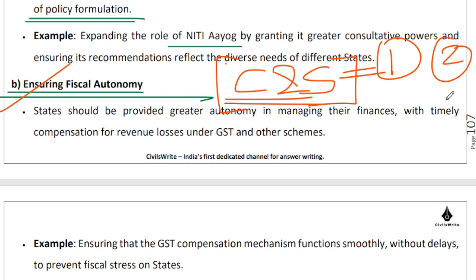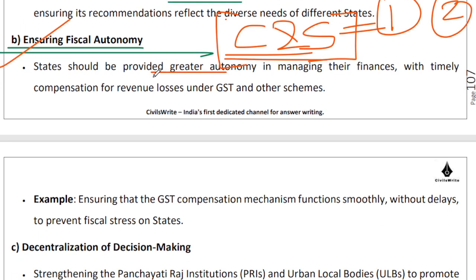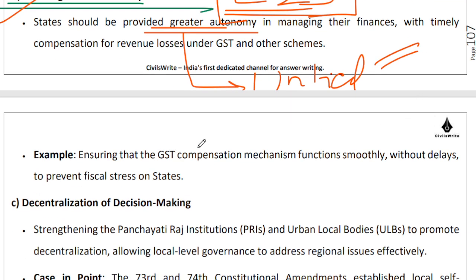So in terms of fiscal autonomy, we can think in terms of helping them get greater autonomy by maybe giving them more untied funds than what we have already done. What are untied funds? These are funds which you can use for whatever purposes you want, depending upon the governance and administrative needs of your state. Right? So the GST compensation mechanism has obviously run out of time, but we need to make sure that there aren't any delays in the sharing of states' share of GST, and we need to, of course, strengthen the entire GST framework so that we can mop up indirect taxes more efficiently without really burdening the masses too much, right?